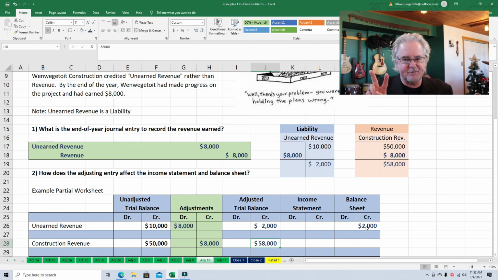Two things go on the income statement: revenues and expenses. That's it. And construction revenue is a revenue. All right, so it's going to go on the income statement. There we are. Now, you might say, gosh, I'm not seeing how this little worksheet thing balances. Debits don't seem to equal credits. And we're only seeing just a portion of this little worksheet, so that's okay.